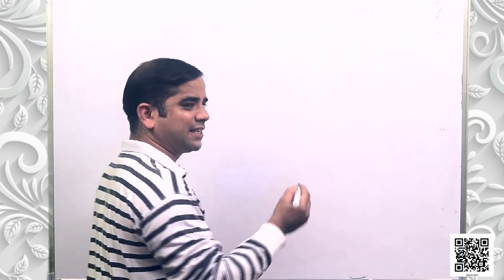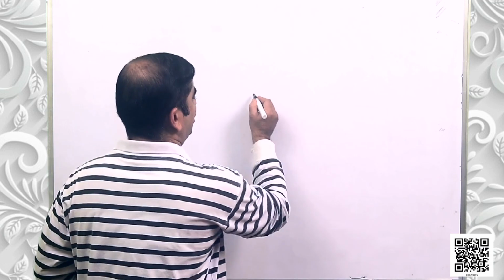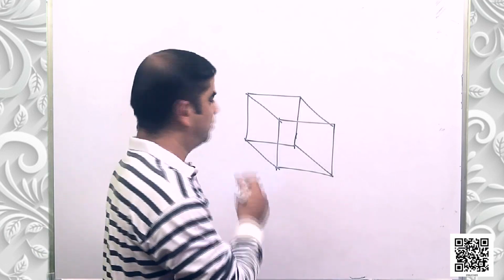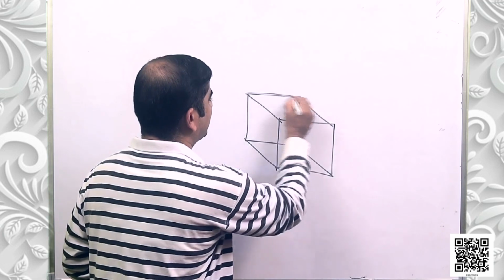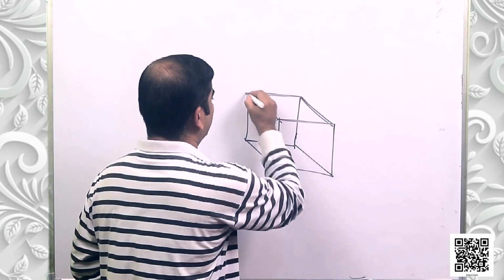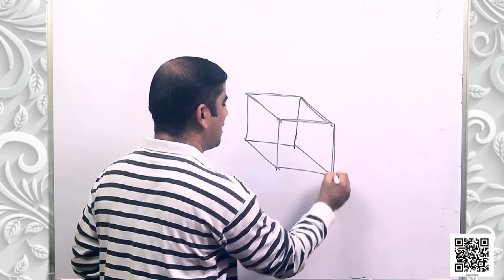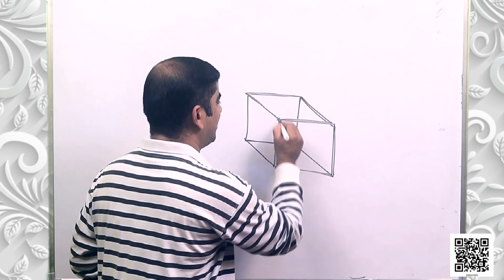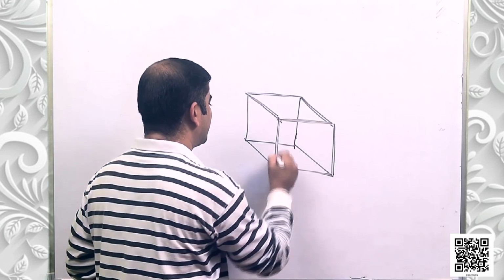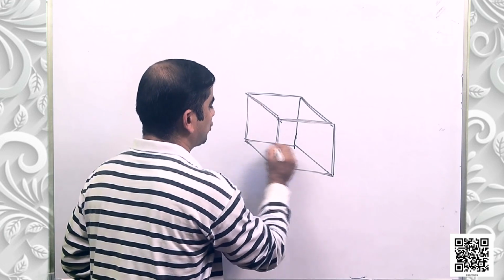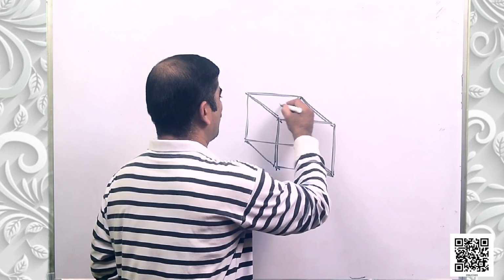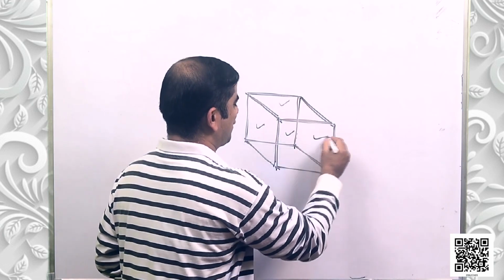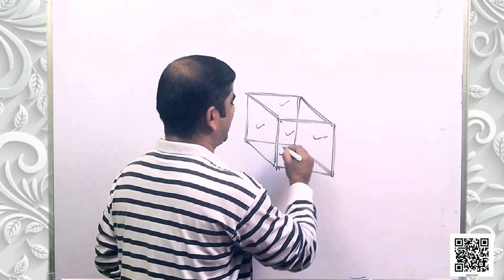Let us take a solid as a cube. According to them, these are the surfaces, the boundaries of the solid. So a cube has 6 surfaces, that is 1, 2, 3, 4, 5 and 6.